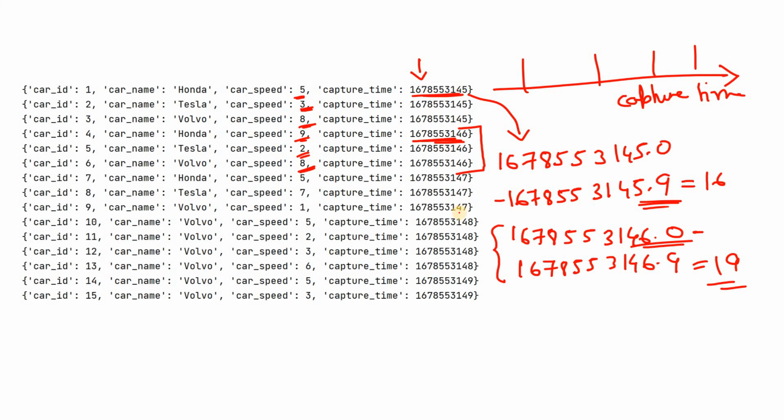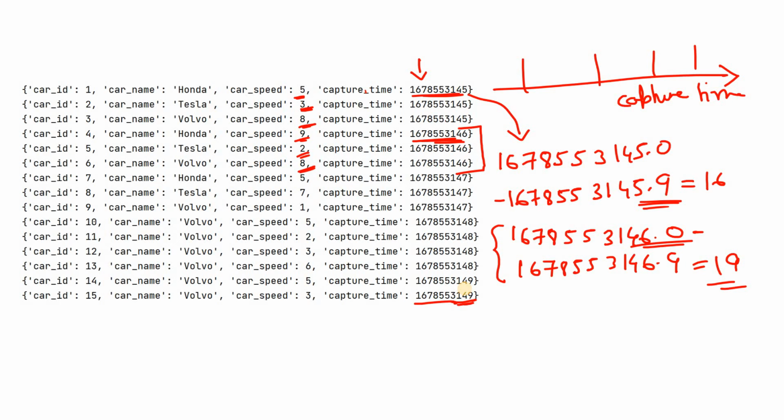As shown in this particular flow, suppose our sensor is capturing different car speeds and sending them to our Kafka. Capture time is basically when the car speed was captured. In this Unix timestamp, these 3 car speeds were captured, that's why they are sent like this. In this timestamp, these 3 car speeds were captured, and so on.